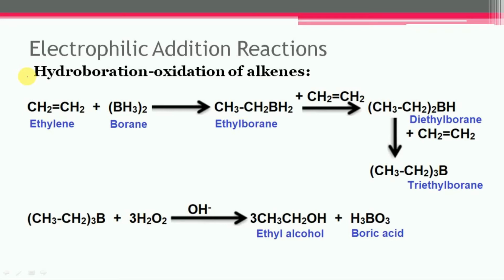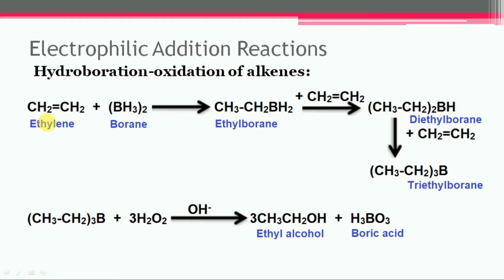Hydroboration oxidation of alkene. When alkene is treated with diborane, it will undergo hydroboration to form the alkyl boranes. Then this alkyl borane is treated with hydrogen peroxide and it will be oxidized in alkaline solution to form the final product, that is the alcohol. So let us consider these reactions.